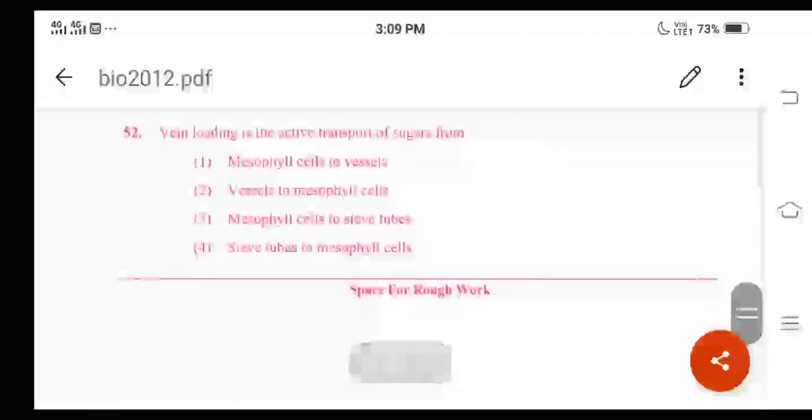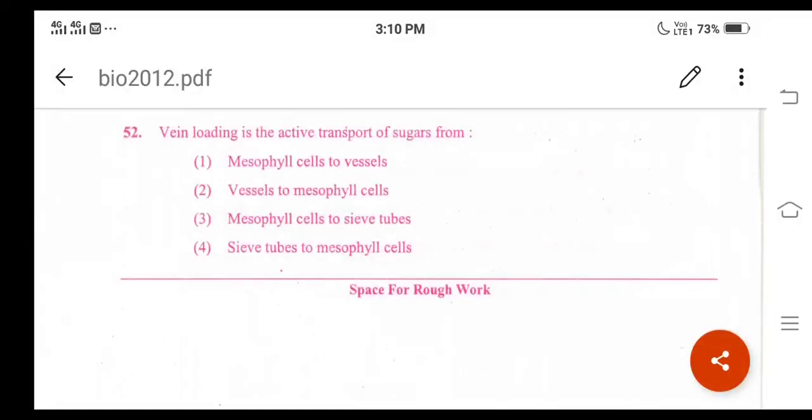Next one, question number 52. What is there? Vein loading is the active transport of sugars from. What are the different options given here? One is mesophyll cells to vessels. Second one is vessels to mesophyll cells. Third one is mesophyll cells to sieve tubes. Fourth option is sieve tubes to mesophyll cells.